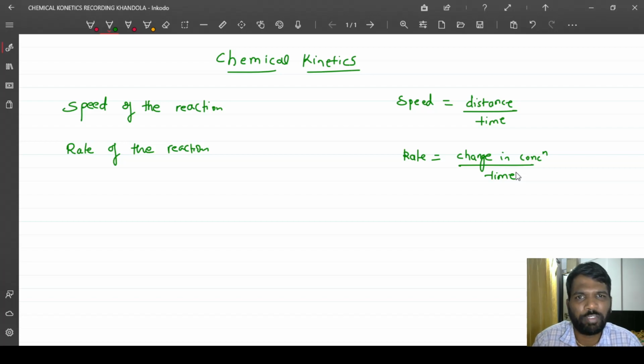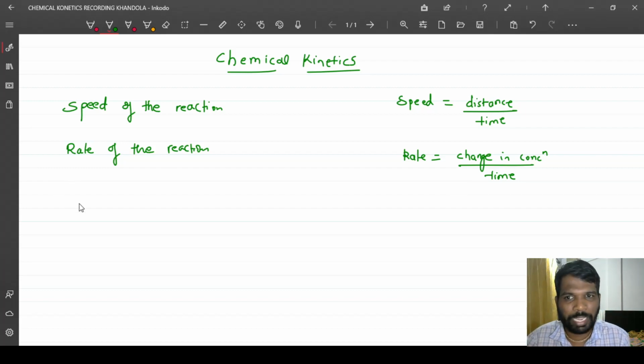Conversion of graphite to diamond under very high pressure is a very slow reaction, right? Different reactions take different times. So how is rate defined? Change in concentration upon time. That is how the rate or speed of a reaction is defined.